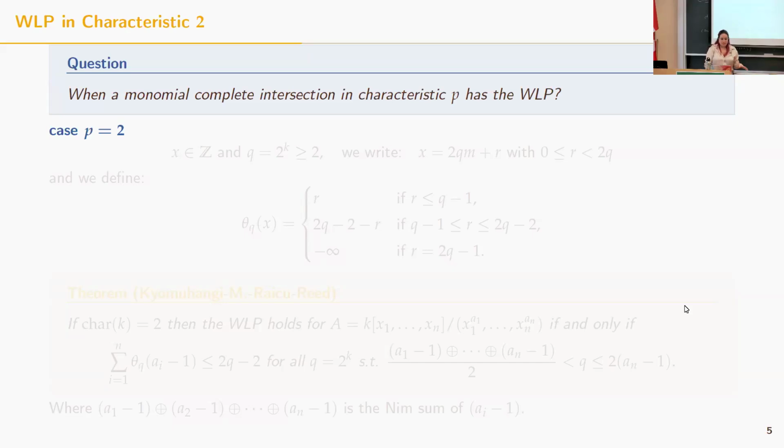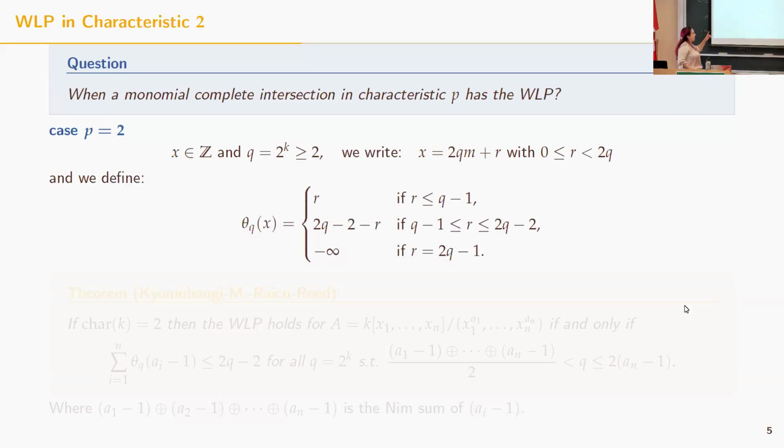I need an extra definition. Let's take any integer x, and q a power of 2. r is the remainder of the division modulo 2 times q. Then we can define this function here, theta_q of x, that goes just to r if this remainder is smaller than q minus 1.